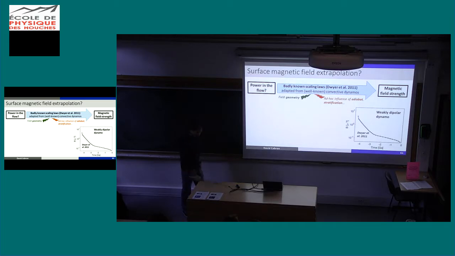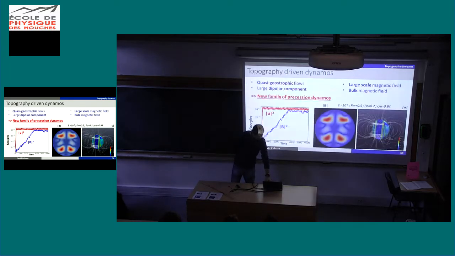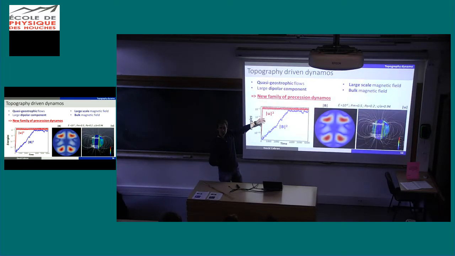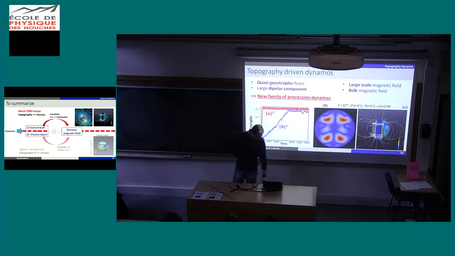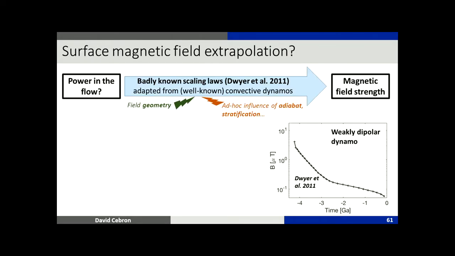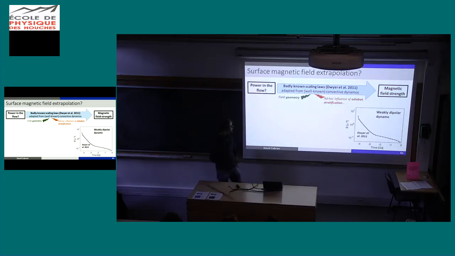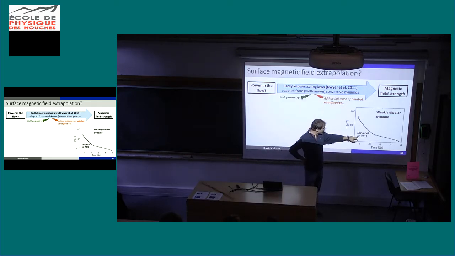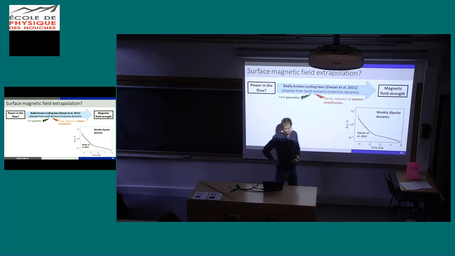Okay, but predicting the magnetic field strength is much more difficult because we need a scaling law, and so far I have maybe 2 simulations like that, so I can't do any scaling laws with that. So once again we can use the law derived from buoyancy-driven dynamo. This is what they did here, and they do obtain a field between 1 and maybe 30 microtesla, but which is not enough compared to data.